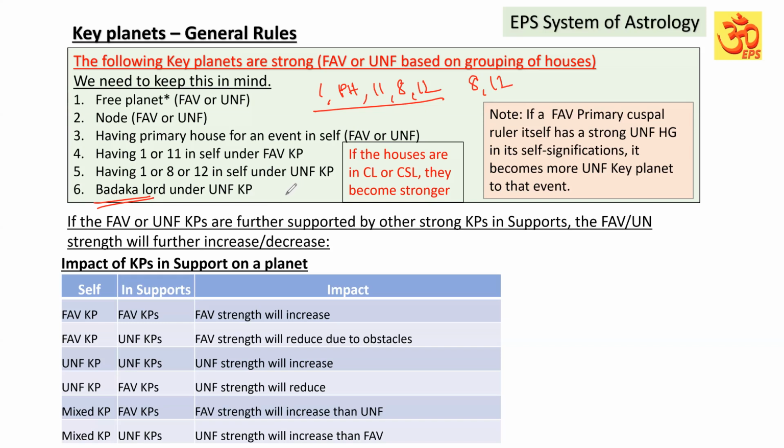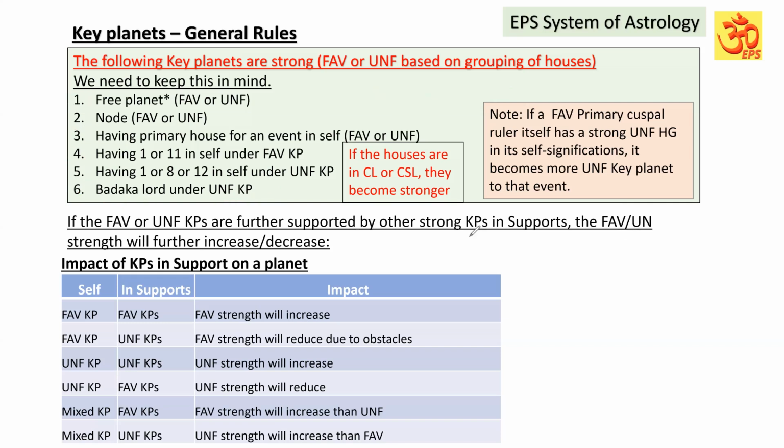Out of the key planets, if a planet is a free planet, or a node planet, or a planet having the primary house and Lagna, 11th house on the favorable side, or 8 and 12 houses on the unfavorable side, and also the Badhaka Lord on the unfavorable side, and it is an unfavorable key planet, it is going to be very strong. That we have to keep in mind. I hope you would have understood.